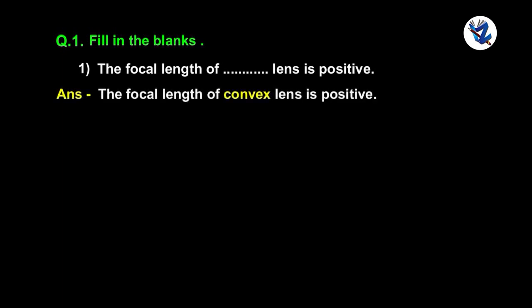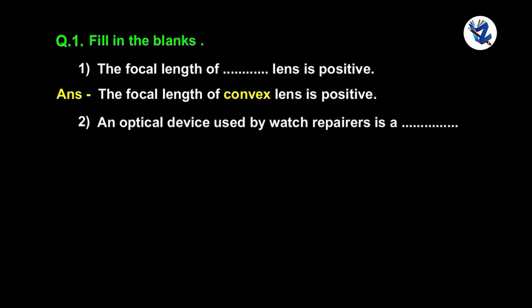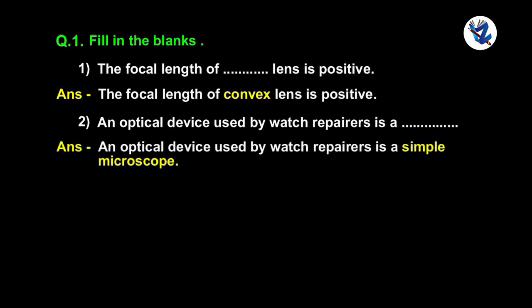Chapter 7. Question 1. Fill in the blanks. The focal length of dot dot lens is positive. The focal length of convex lens is positive. An optical device used by watch repairers is a dot dot. An optical device used by watch repairers is a simple microscope.